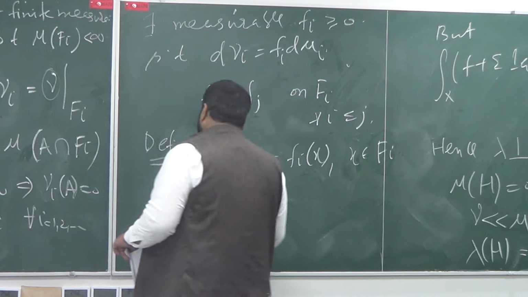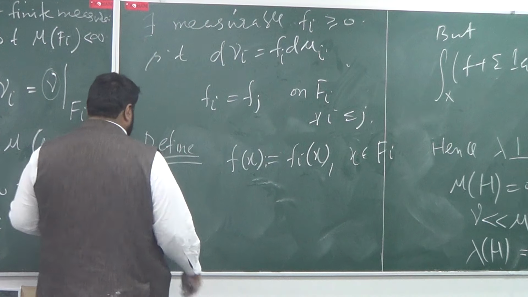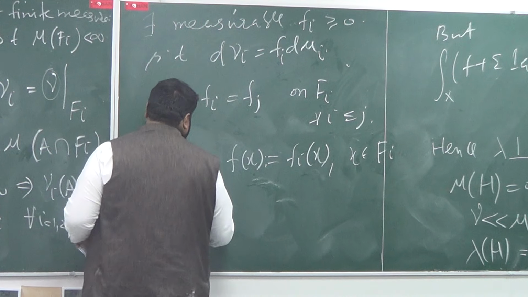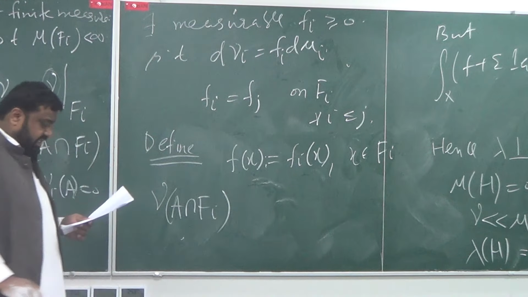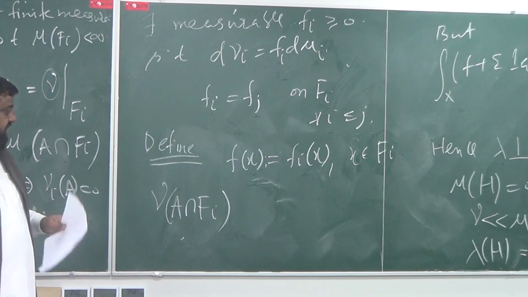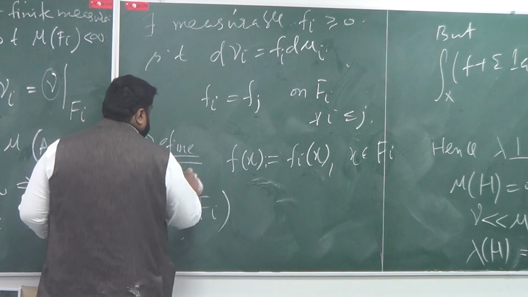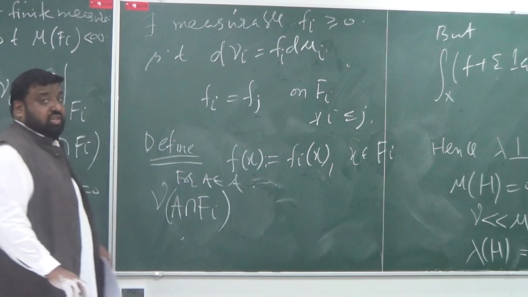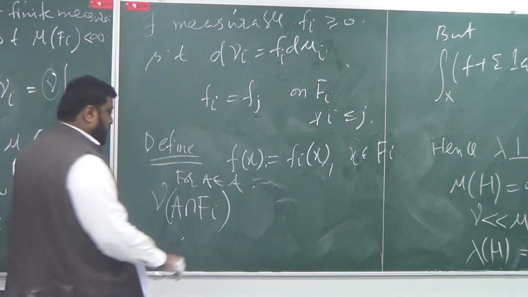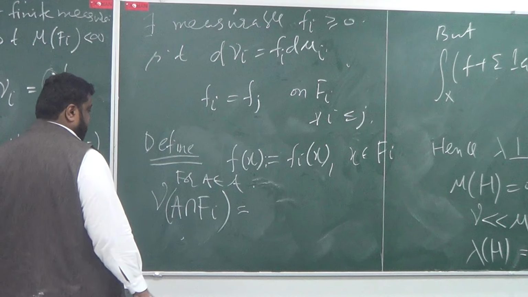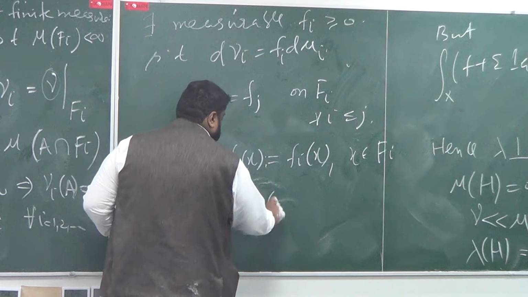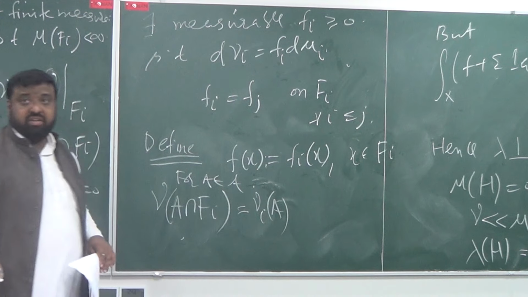Now consider the nu of A intersection Fi. For any A in the sigma-algebra, consider the nu of A intersection Fi. So this must be same as nu i of A. Agree?